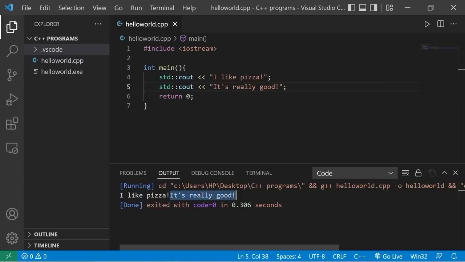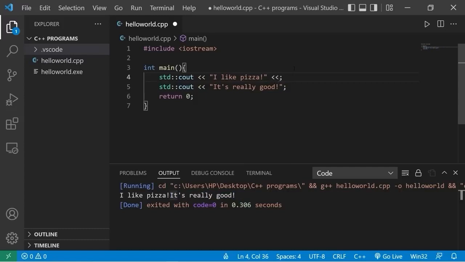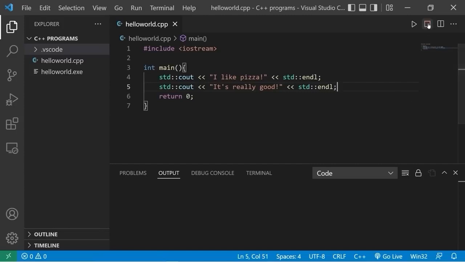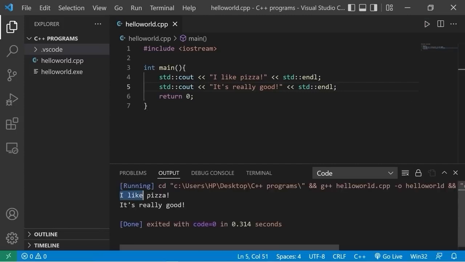What if you need the next line of text to be on, well, the next line? When you need to move your cursor down to the next line, you can follow some string of text with double left angle brackets for output, std, 2 colons, endl. That means end line. And I'll do the same for my second line. I'm going to save, clear my output, run this again. Yeah, there we go. I like pizza, it's really good. Each line of text is on a different line.